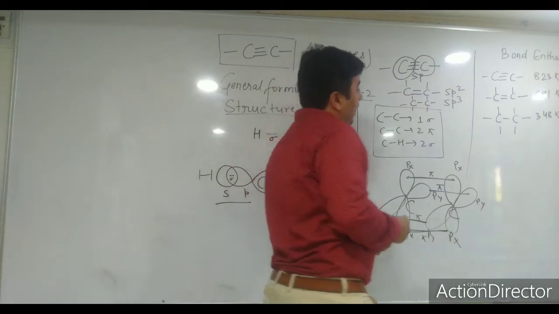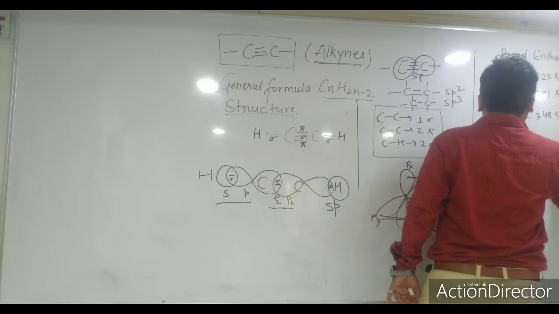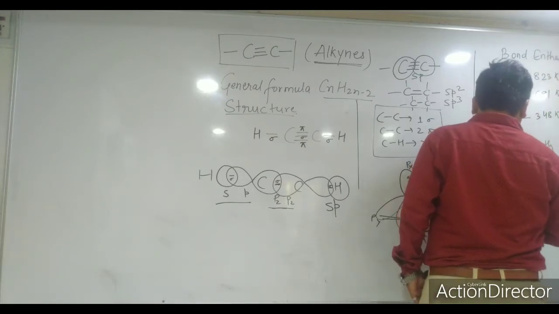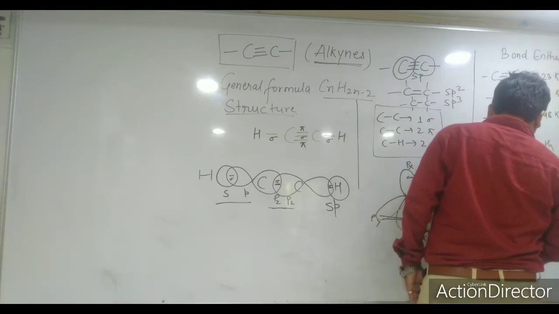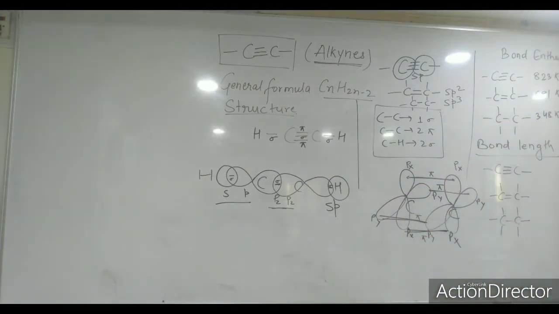Now if I talk about bond length also, dear students, here the bond length between carbon-carbon triple bond, carbon-carbon double bond, and carbon-carbon single bond. All of you know the single bond is 154, we have studied in alkane topics. 154 picometer for single bond, 133 for double bond, and 120 for triple bond.